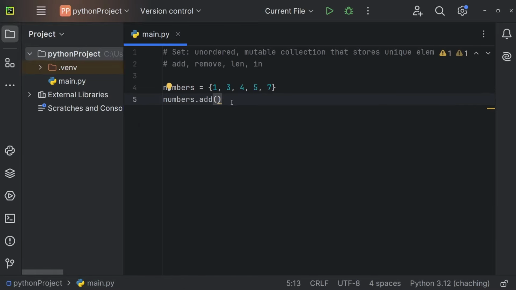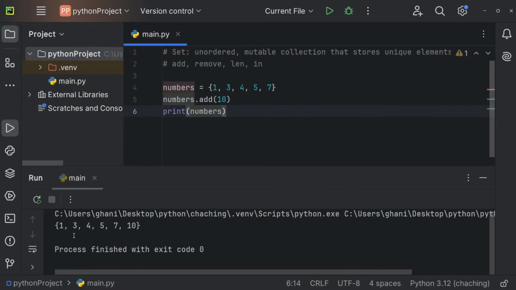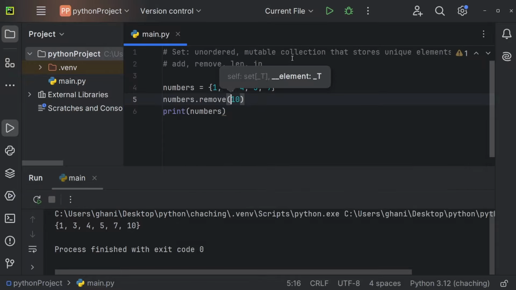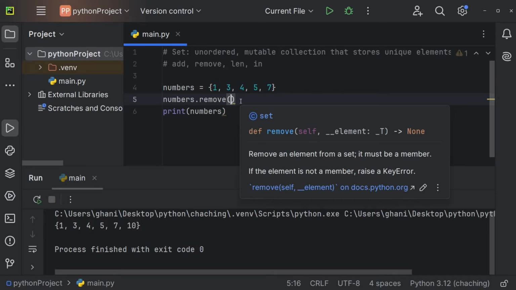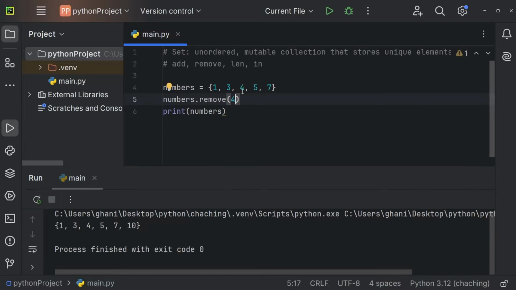And now let's, for example, add the number 10. Let's now print our numbers. And we're getting our set in the console. And you can see we've added the number 10 to the end of our set. So add will add an element to the end. We can also remove an element from a set. And since all of those values are unique, we only have to pass the value in here and it will remove the element with the given value. So now we've got 1, 3, 5, and 7, and 4 has been removed.